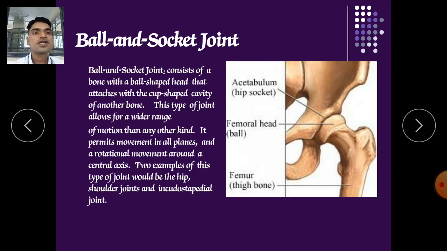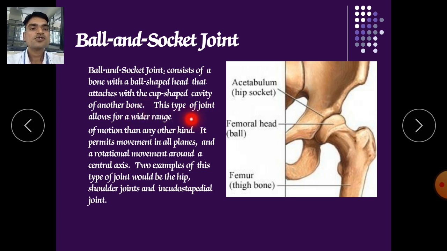Now the ball and socket joint. It is the most freely movable of all the joints, the master of all the joints. It consists of a bone with a ball-shaped convex head that fits into the cup-shaped cavity of another bone.